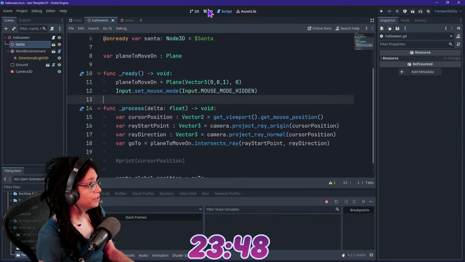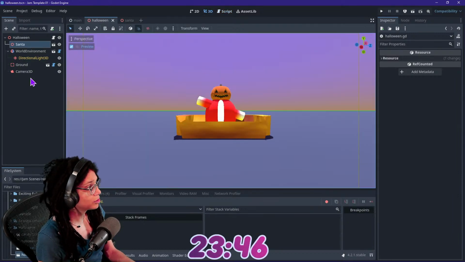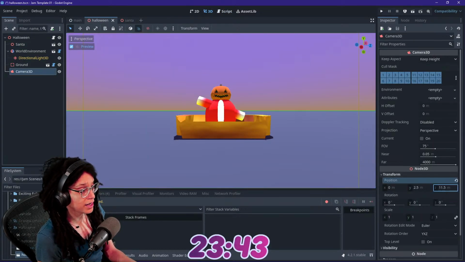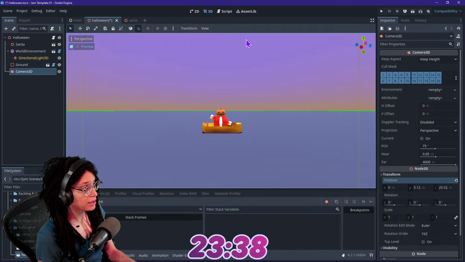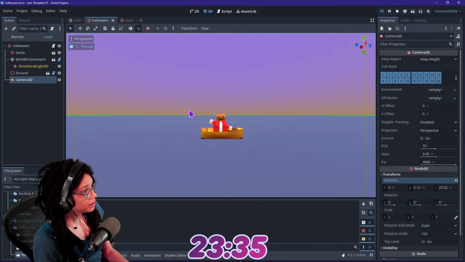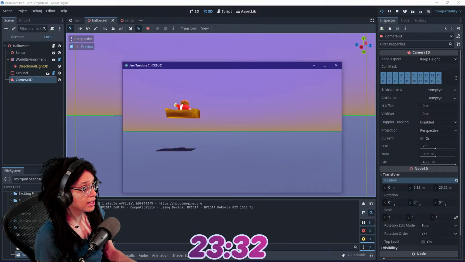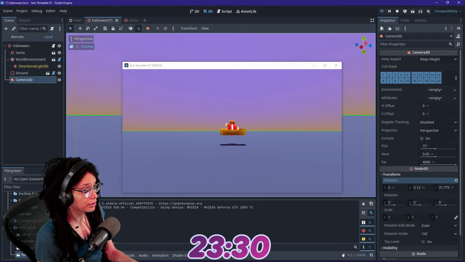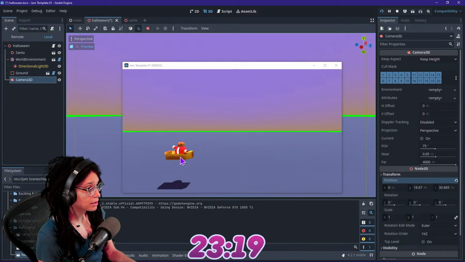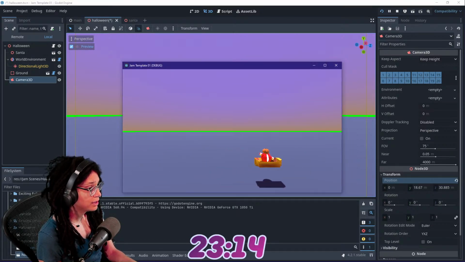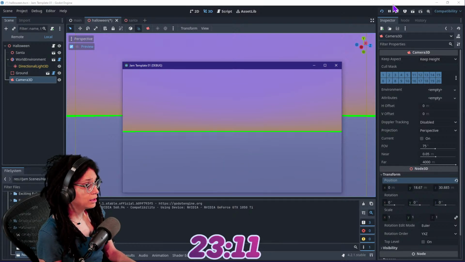Beautiful. And then I want to pull the camera back a bit. It seems a little close. So let's do that. There we go. Maybe even way further. We want to be a little Santa. Just a little Santa. I want to be a little higher up, like looking down on the scene more than what it is. Oh, okay. Yeah, that's better. Nice. All right, so you're clicking on houses. You're Jack-o'-lantern Santa. Awesome. I love it. Let's get some houses in there.